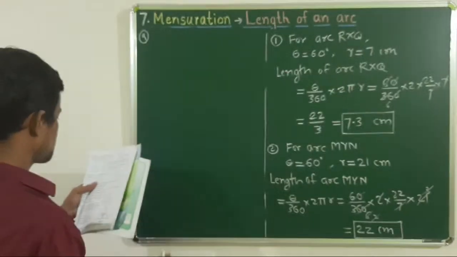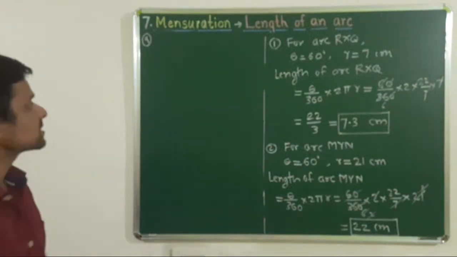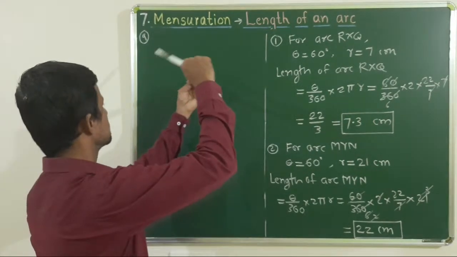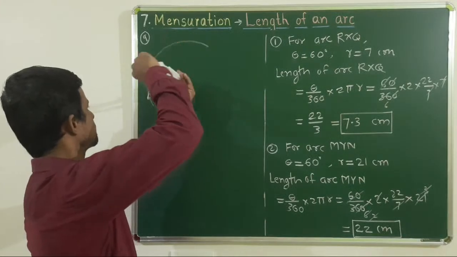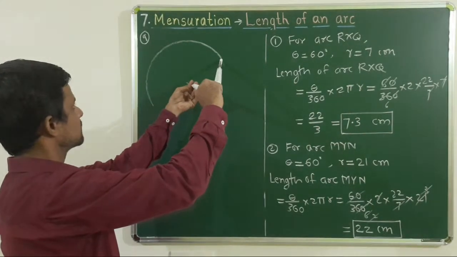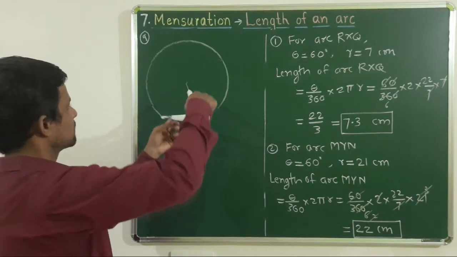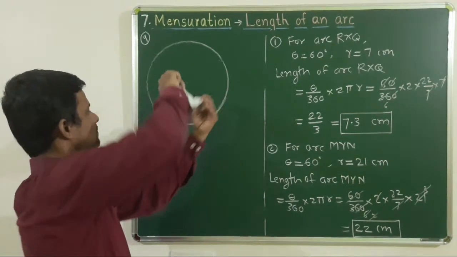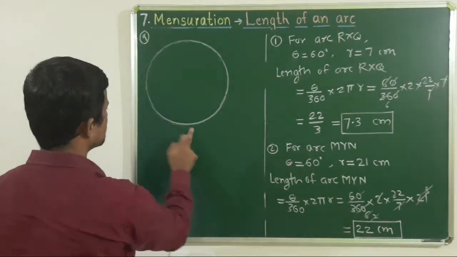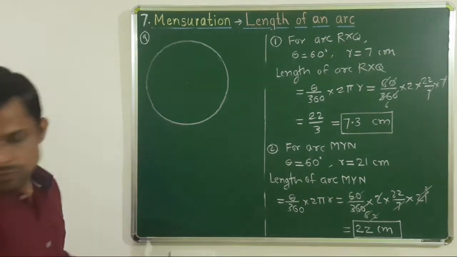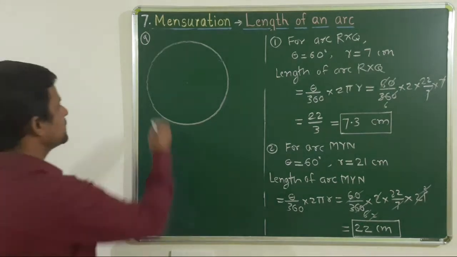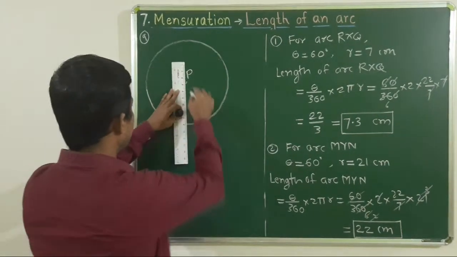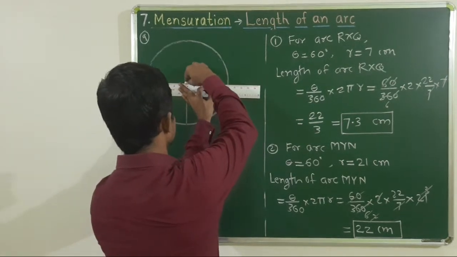Example number 9. Here also one figure is given, that is one circle with center P, and there are two radii, PA and PC.